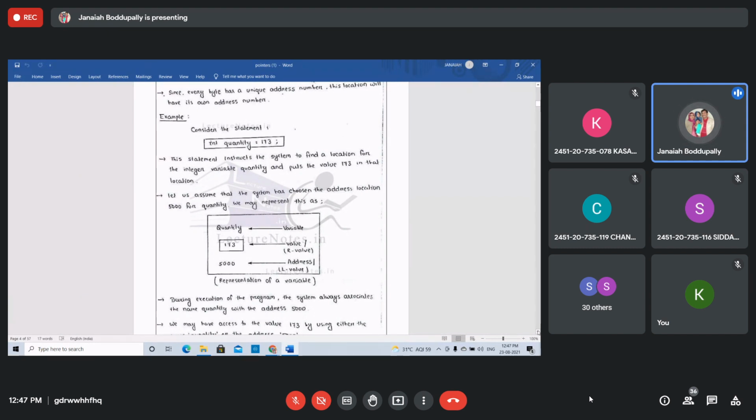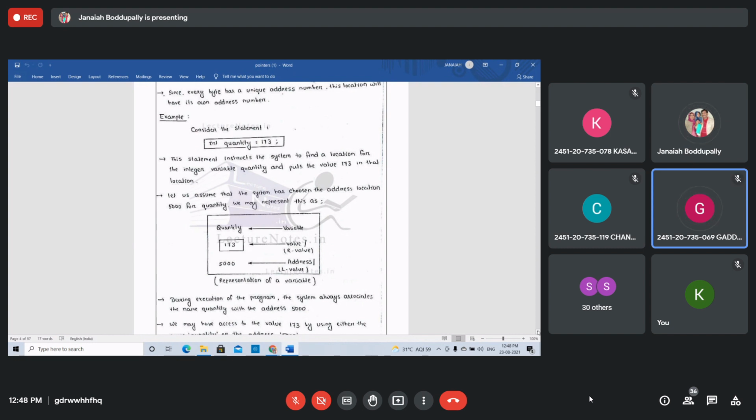For int quantity = 173, some memory is allocated in the memory for quantity. Some address location is allocated, and in that memory location 173, a constant value, is stored. The statement instructs the system to find a location for the integer variable quantity and put the value 173 in that location. Students, are you following?